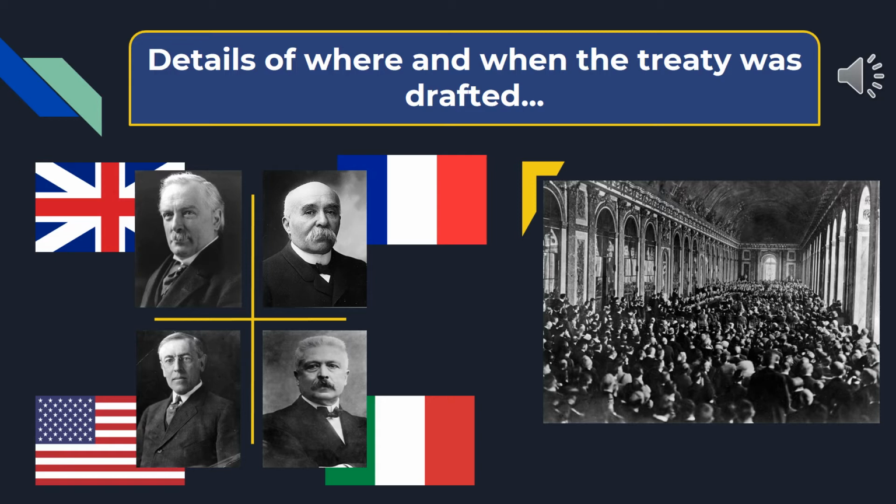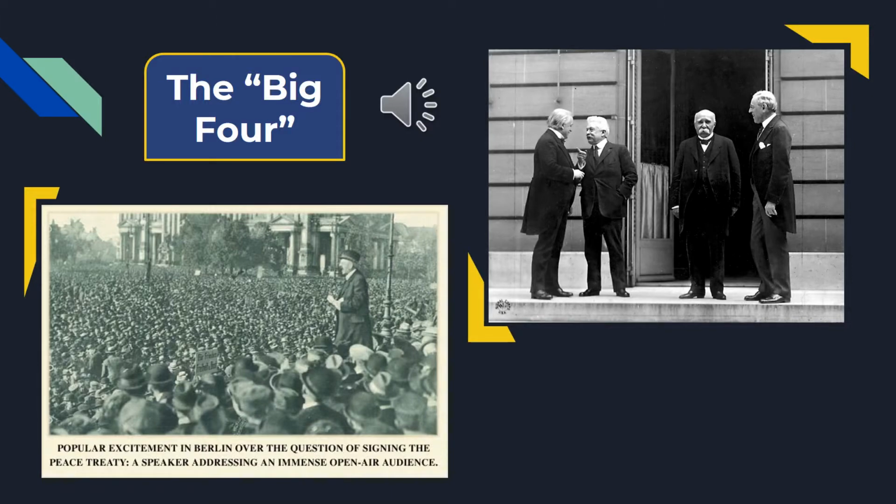But who were the Big Four? The Big Four were David Lloyd George of Britain, Georges Clemenceau of France, Woodrow Wilson of the United States, and Vittorio Orlando of Italy. The first three in particular made important decisions. None of the defeated nations had any say in shaping the treaty, and even the associated Allied powers played only a minor role. The German delegates were presented with a fait accompli.